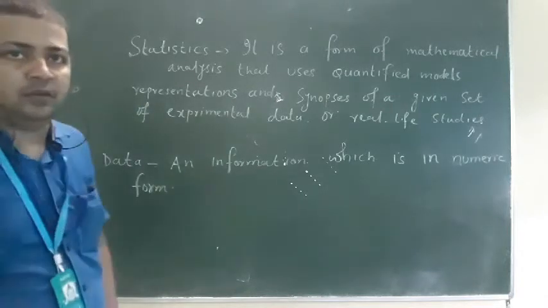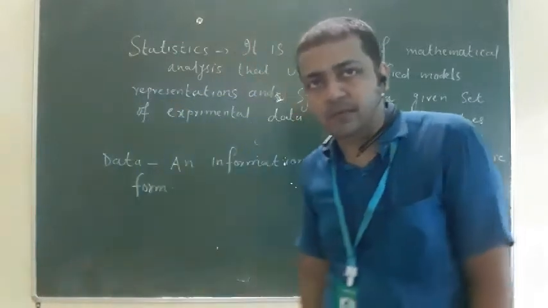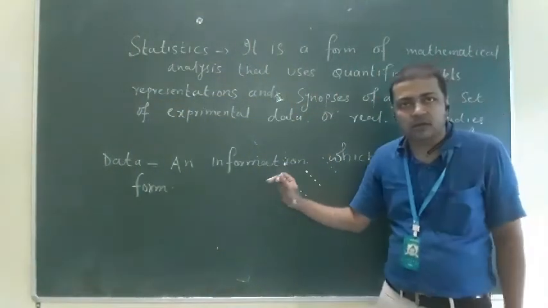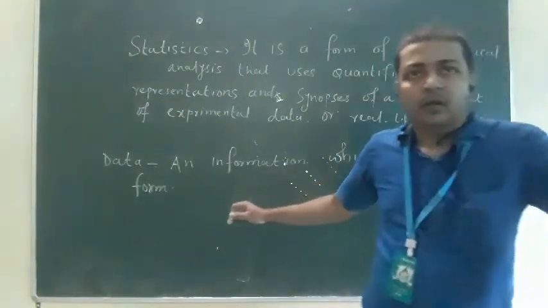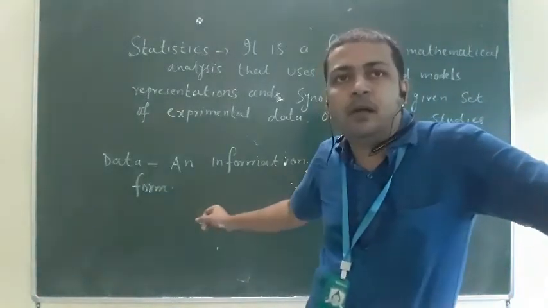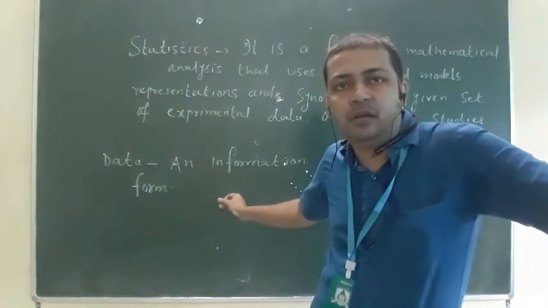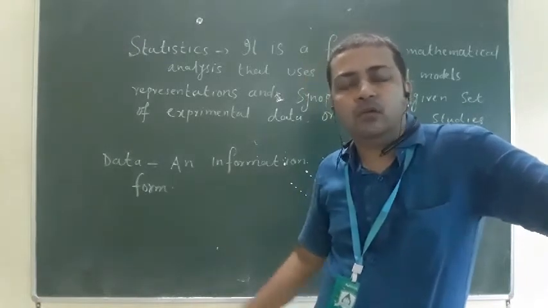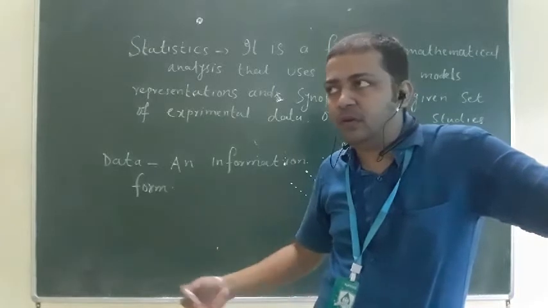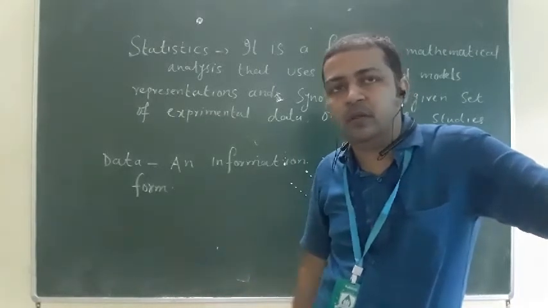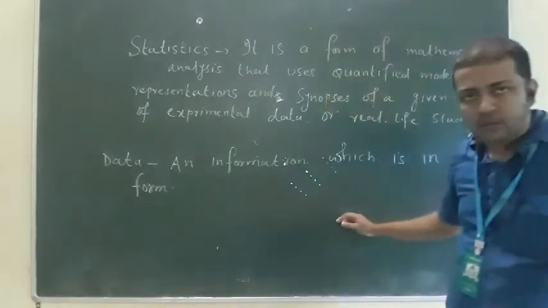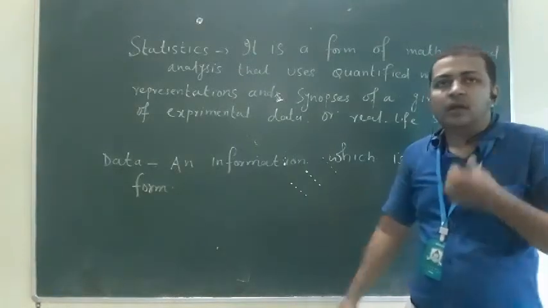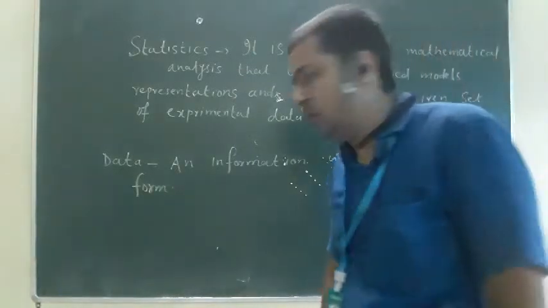We will use here 0 to 9 digits, that is called the numeric form. See, your result is in the form of data, and the population of any country or any state is in the form of data. Sales or turnover of a company, turnover against any product is called data, because all are in numeric form. What are the types of data?